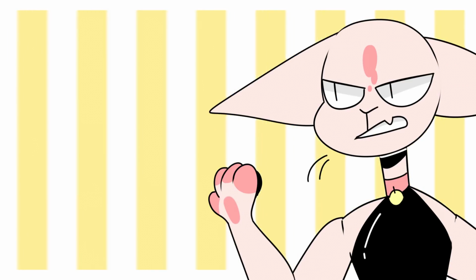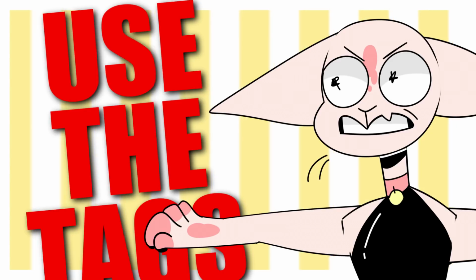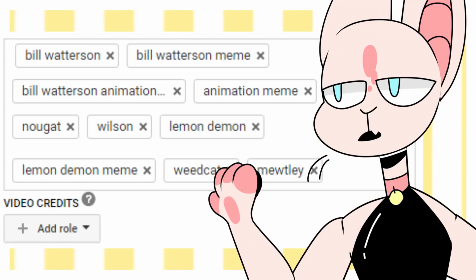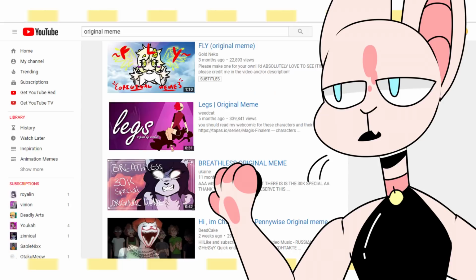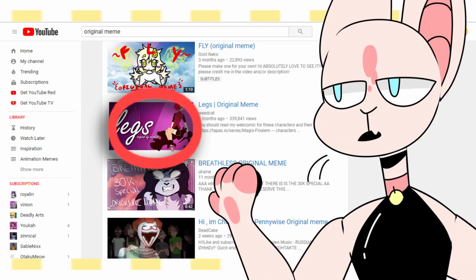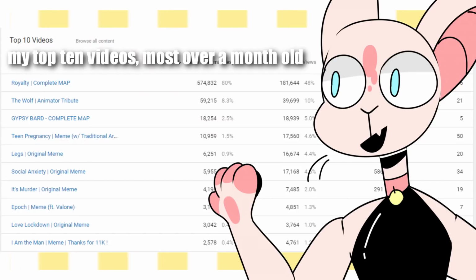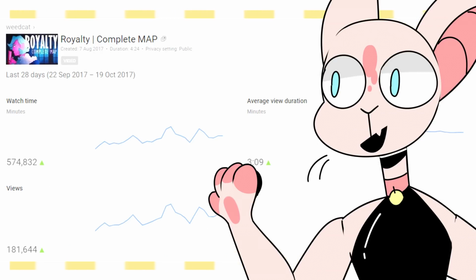Use the tags. I cannot say this enough, use the tags when you post. Using the tags will rank your video, which means that when people search for memes, it will show up in the results more often than if you didn't tag it. If you use tags, it will continue to get views after you post it, meaning that people other than your subscribers who initially see it in your sub box will view it too.